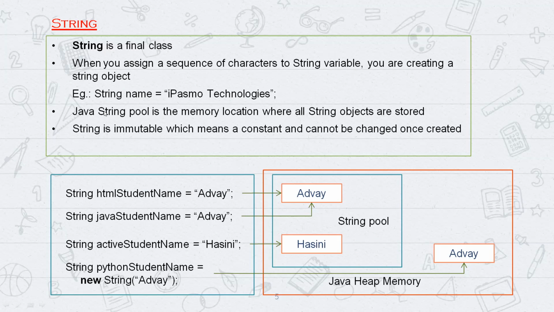And here you understood the string pool. String pool is also one of the interview questions. Where will this string pool be located? The string pool will be located within the Java heap memory. This Java heap memory is also a new term which you need to remember for interview questions. Fine. So we understood string is a final class. Final is nothing but constant, and constant means immutable. Once we assign the value, we cannot change it in the string pool, because it creates a new one if we try to change it.